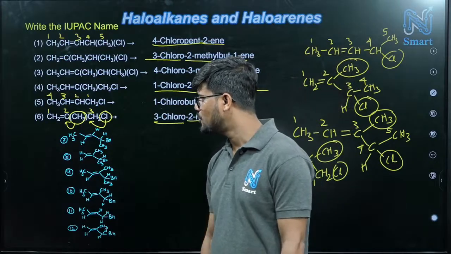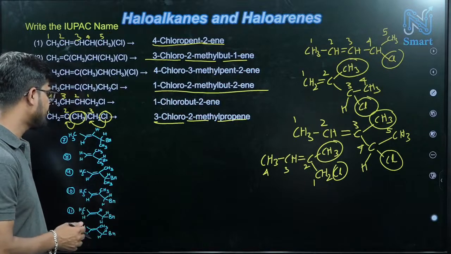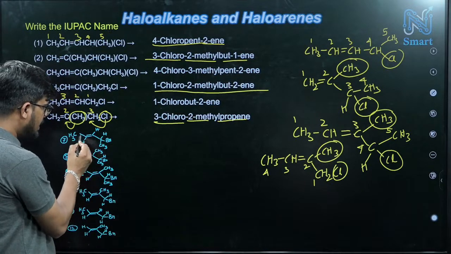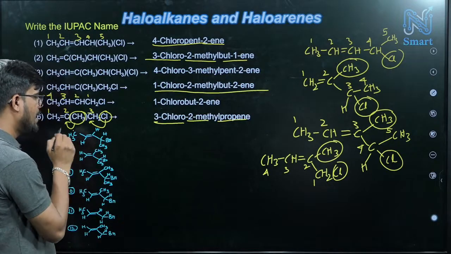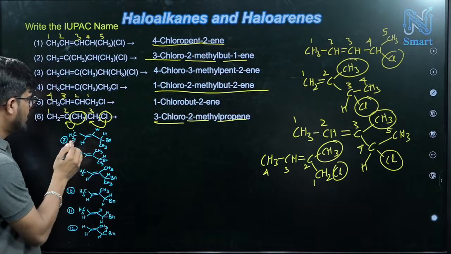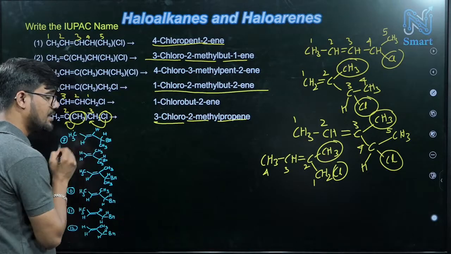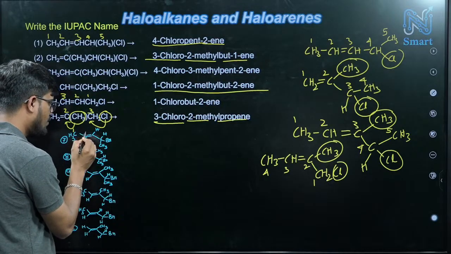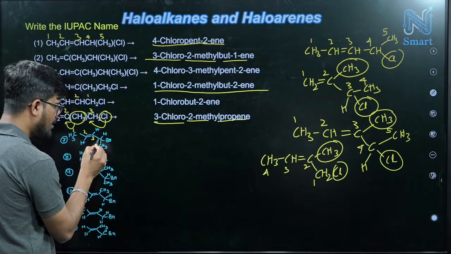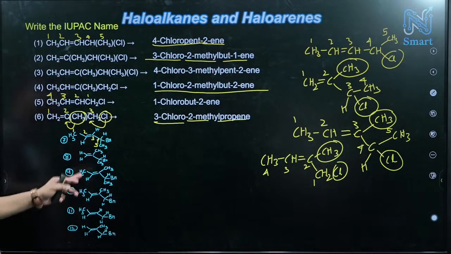Now here we have a few more structures. Just try to solve these questions. From the left side 1, 2, 3, 4, 5. Maximum 5 carbons you can get. From the left side the second carbon is having the double bond. From the right side 1, 2, 3, the third carbon is having the double bond. So that's why 1, 2, 3, 4, 5, right? This technique we will follow.